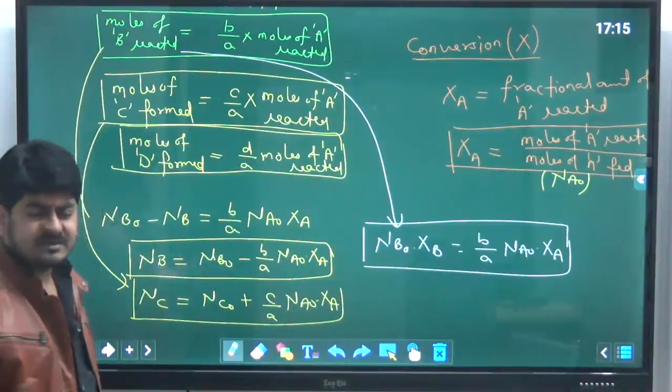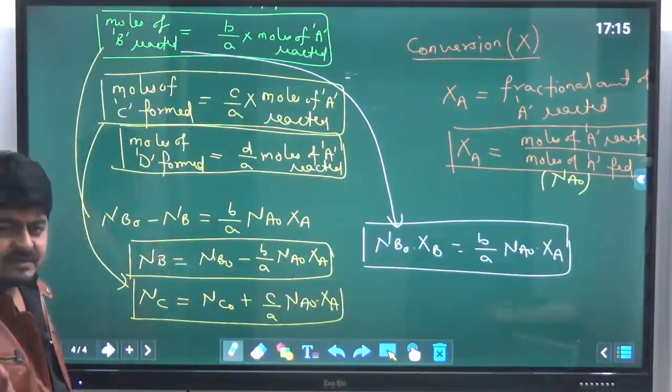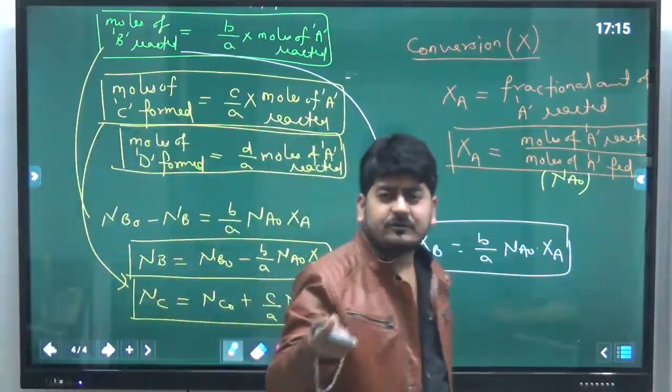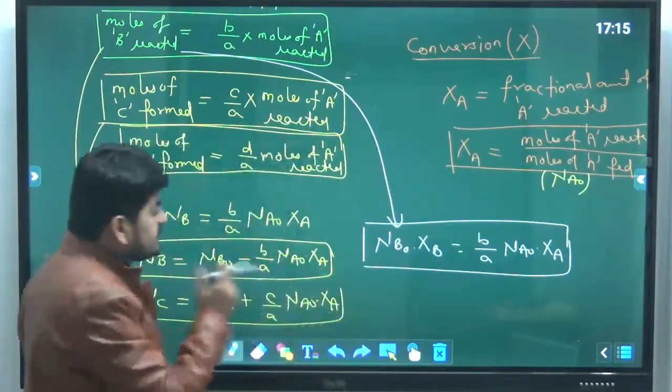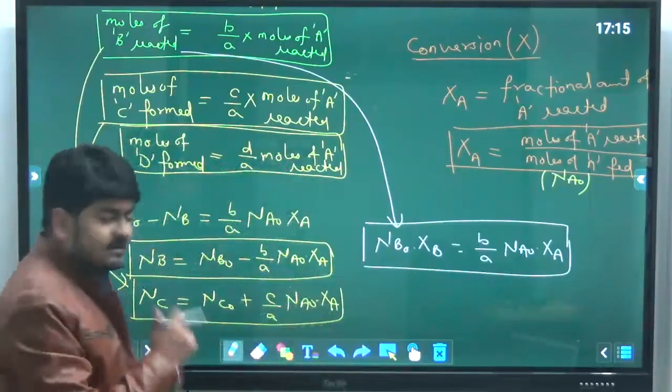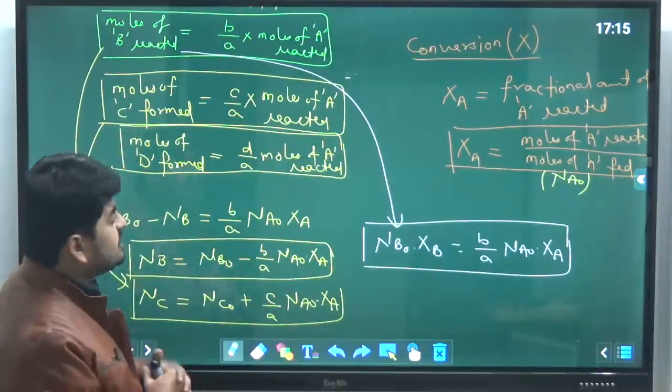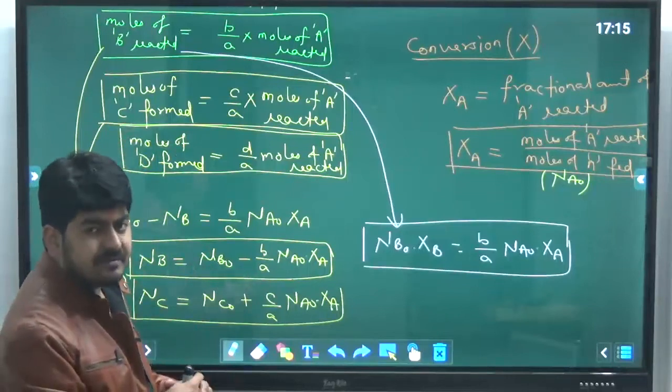Okay, so you can memorize these equations, or otherwise after some practice you will know all these equations, otherwise you can derive them easily within no time. Hardly it will take your 15 seconds to get to these final equations. These are the mole balance equations for the chemical reaction aA plus bB gives cC plus dD.